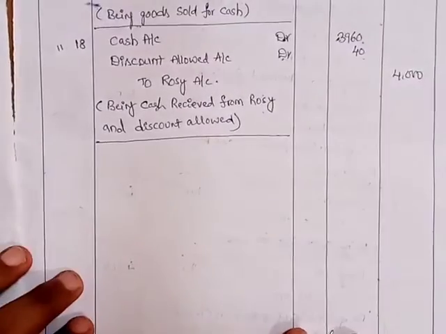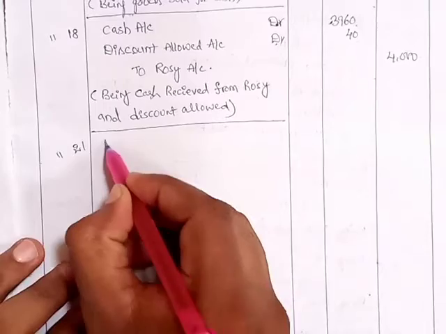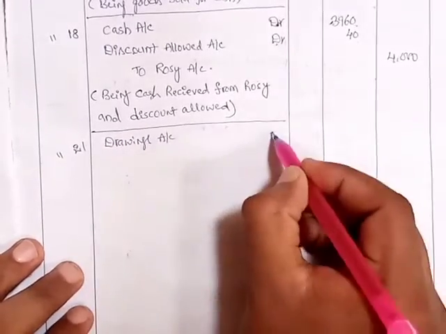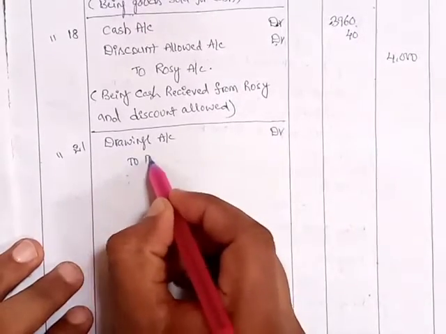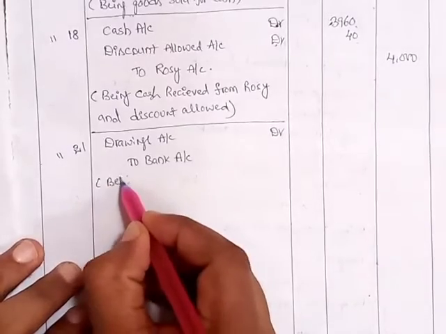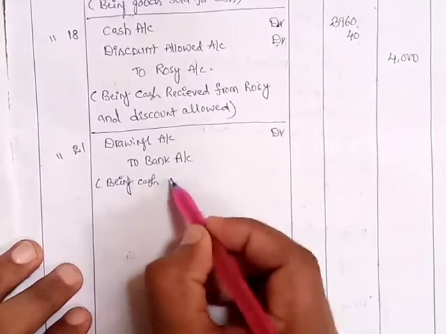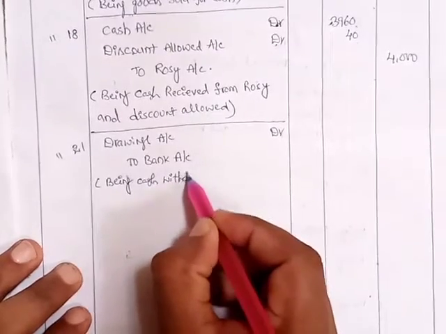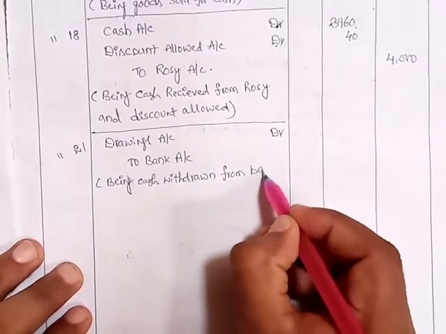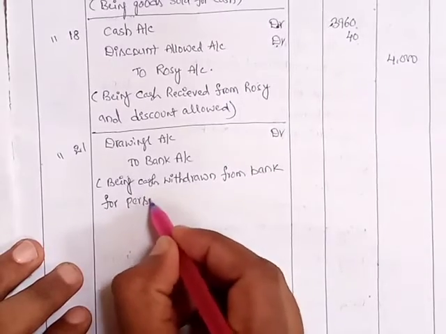So the entry is: 21st, drawings account debtor to bank account, being cash withdrawn from bank for personal use.